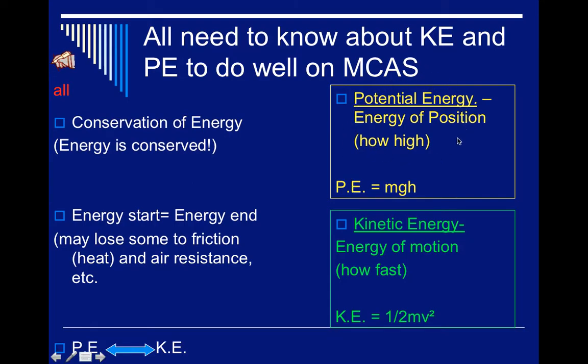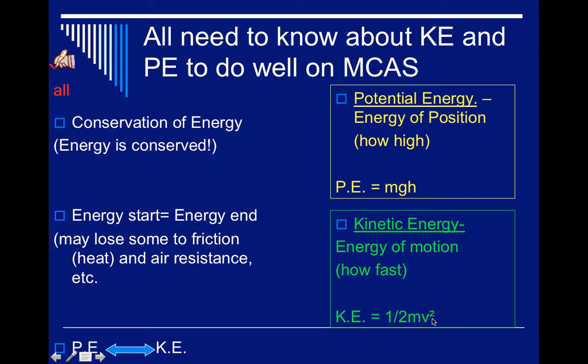This is stored energy. It has potential to do something. So it is the mass. You see this formula from your formula sheet: the letter M for mass, the letter G for gravity, and H, or on your formula sheet it might have delta H for change in height. You could easily look this up on your formula sheet and know what potential energy is all about. Gravitational potential energy. Again, G is in the lower left corner of your formula sheet, gravity on Earth being 10 meters per second squared.